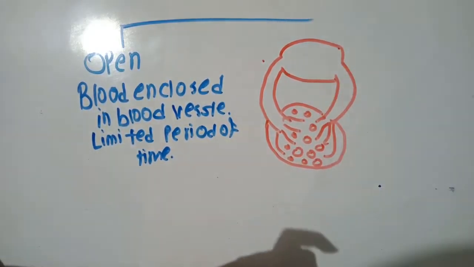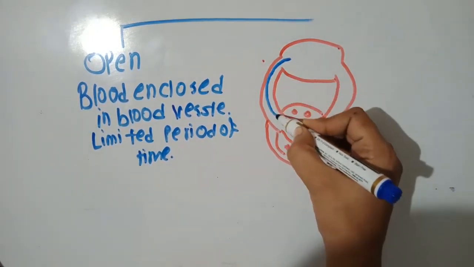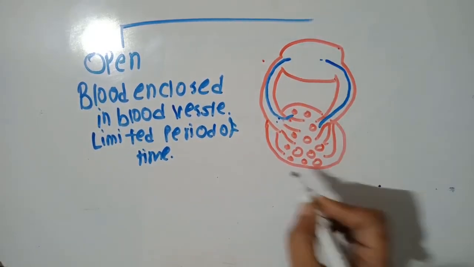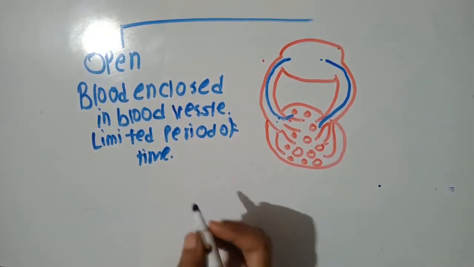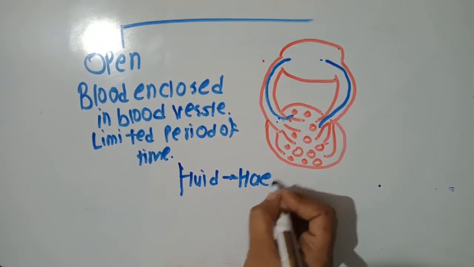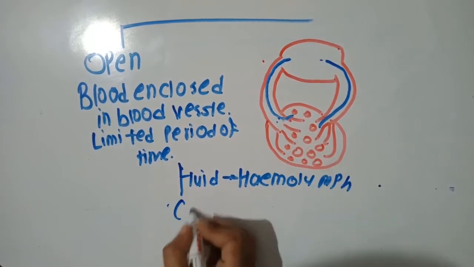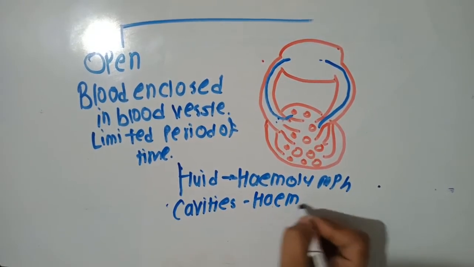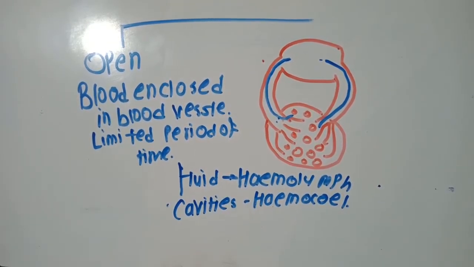So when the heart pumps, it sends the fluid through this blood vessel into the open cavity. Here is the open cavity in which all the cells and organs lie. This fluid is called hemolymph. And these body cavities that you see are called hemocoel. Hemocoel means body cavity, or it is also called sinuses.